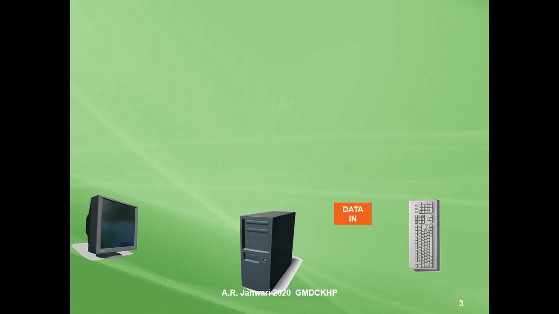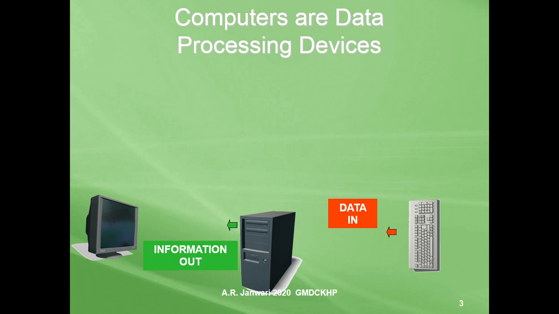Students, as computers are data processing devices, there are four major functions which are performed by computer.